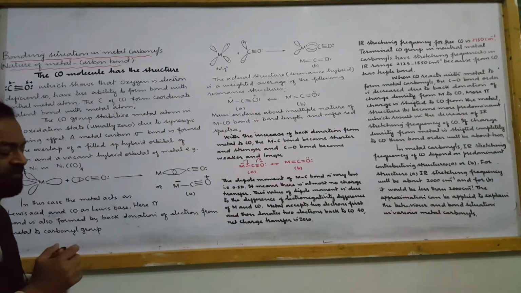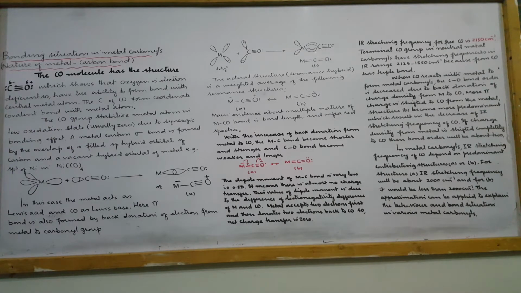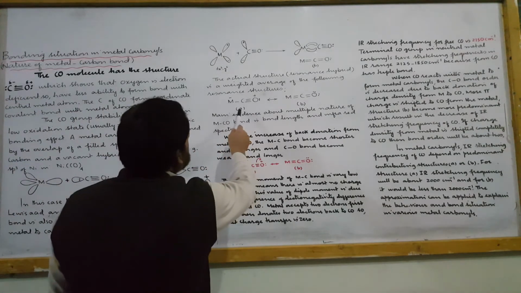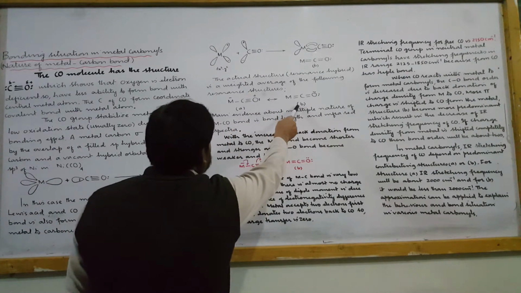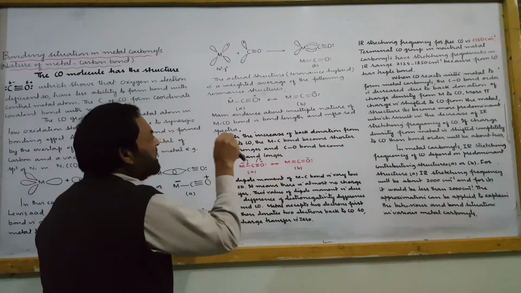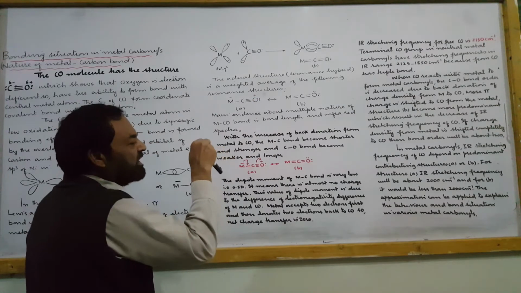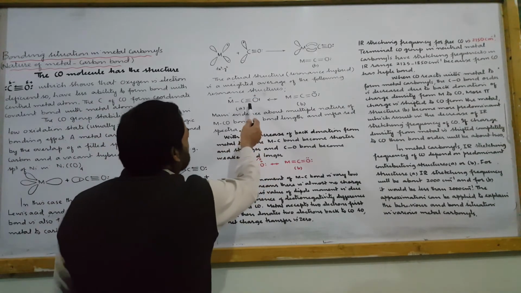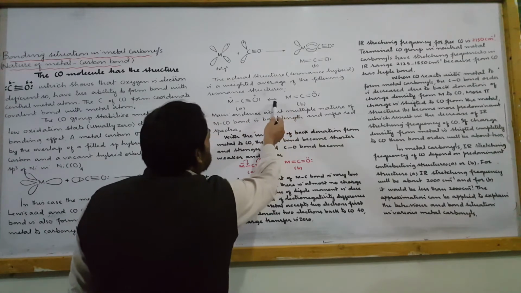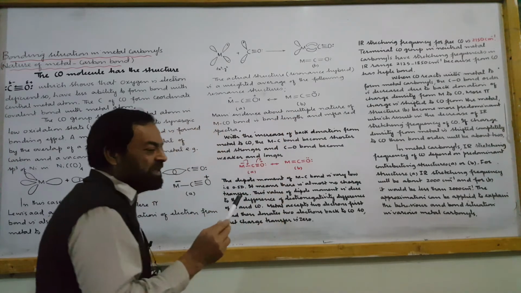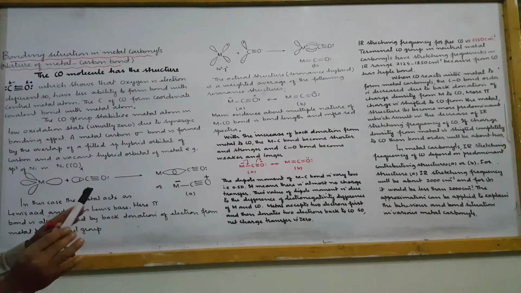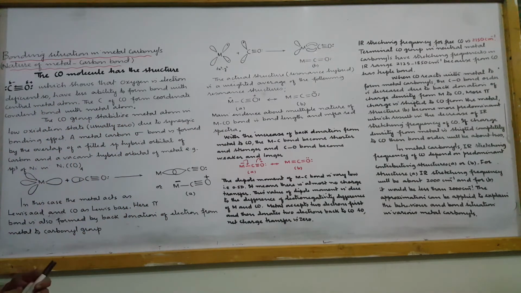The actual structure of this metal carbonyl is the weighted average of both resonance structures, the resonance contributing structures. These resonance contributing structures are A and B. The actual structure, a resonance hybrid, a real molecule, is the weighted average of these two resonance structures. This sign shows that A and B are resonance contributing structures.